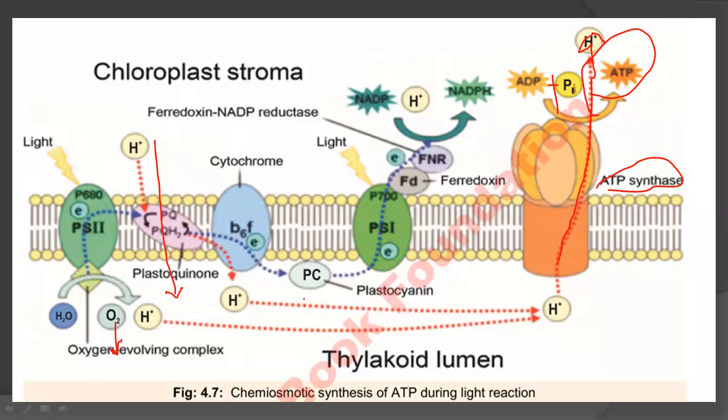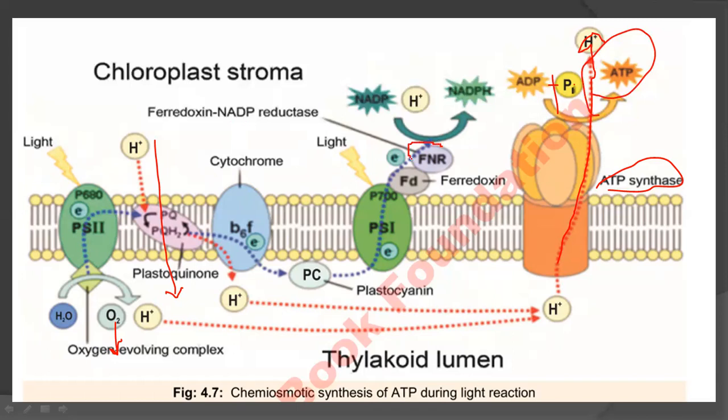On the other hand, when plastocyanin gives 2 electrons to PS1, the electrons are excited here also, and they move out. The electron is accepted by ferredoxin and FNR, ferredoxin NADP reductase.